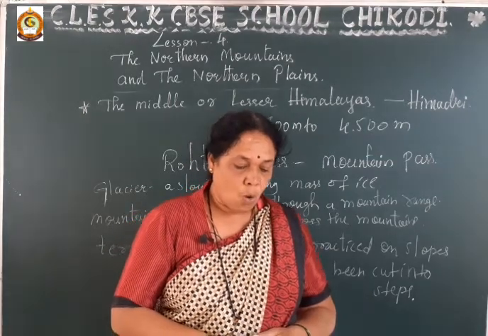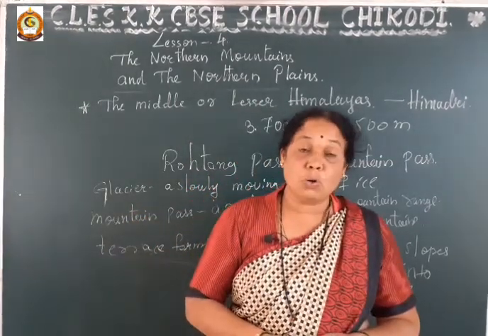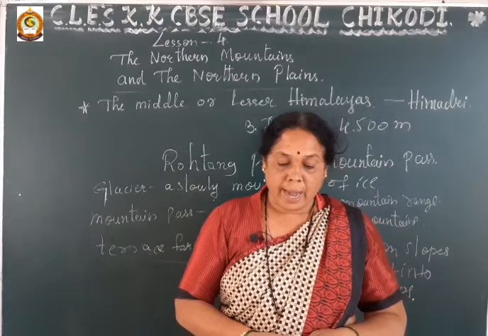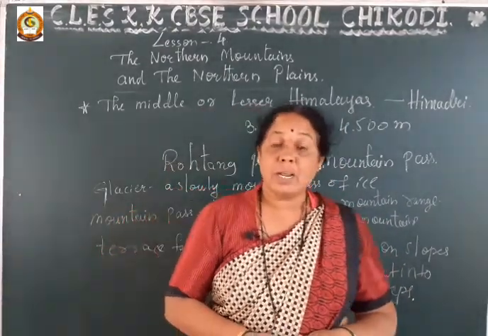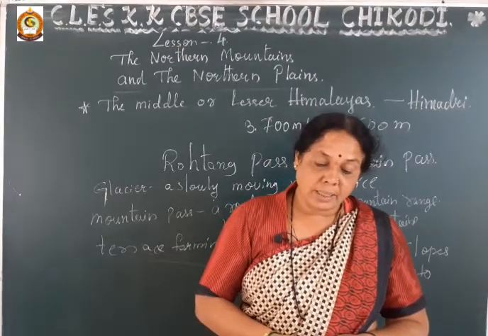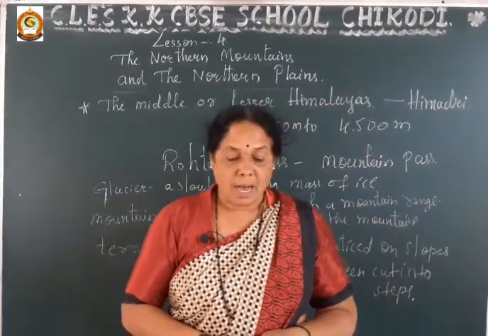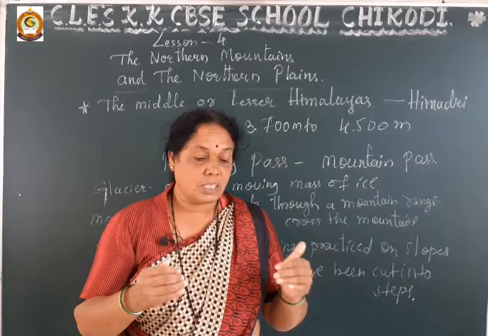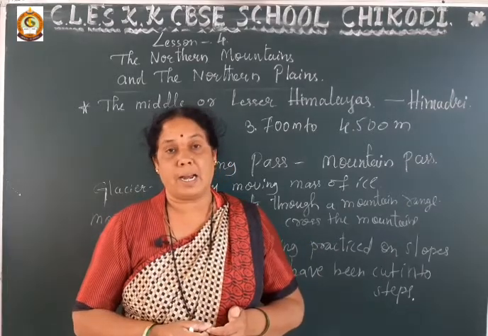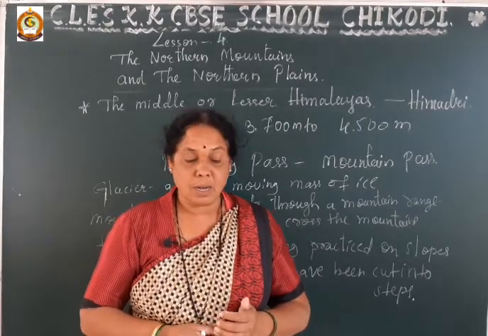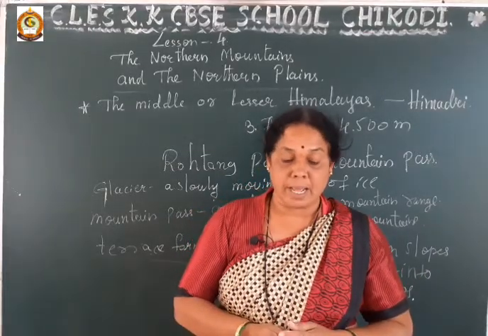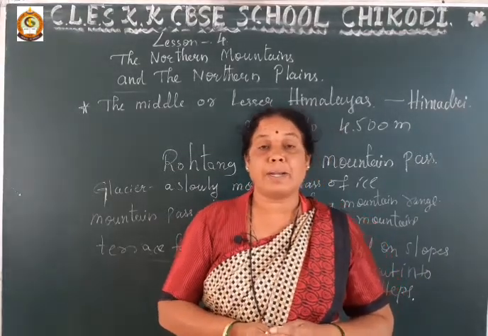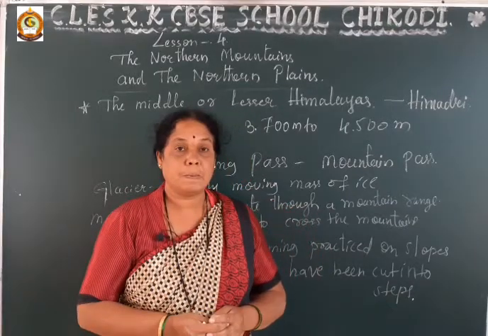Many popular valleys like the valleys of Kullu, Kangra and Kashmir, and hill stations like Mussoorie, Shimla, Nainital and Darjeeling are located in this middle or lesser Himalayas. Okay, dear students, this is all about the middle or lesser Himalayas. I hope you all understand this better.